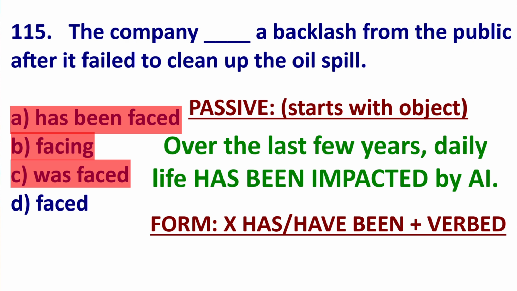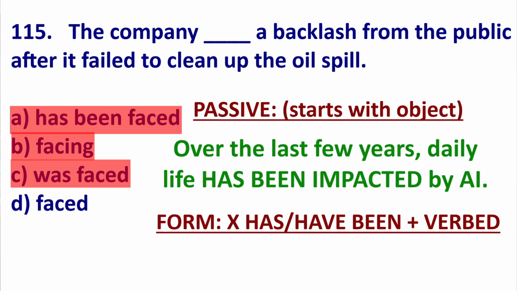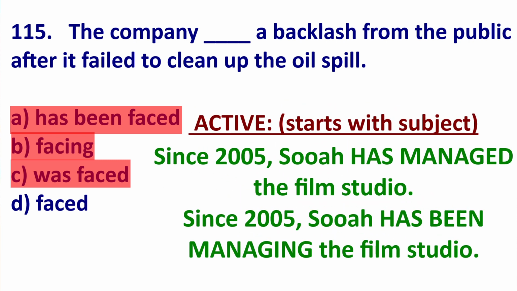Remember, has verb-ed and has been verb-ing or have been verb-ing are active sentences. You are starting with the subject. Passive, over the last few years, daily life has been impacted by AI. Has been verb-ed is passive voice. Another example, active. Since 2005, Sua has managed the film studio. Sua is the subject, has managed is the verb, object, the studio.